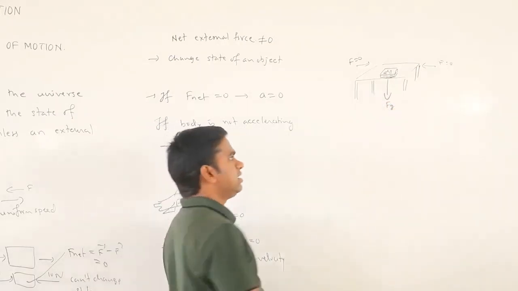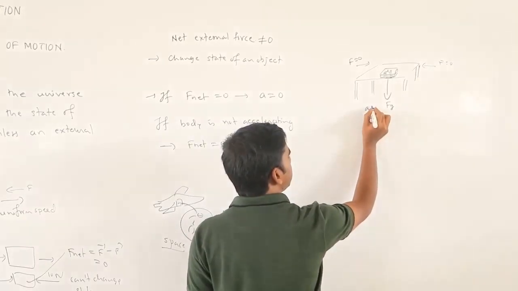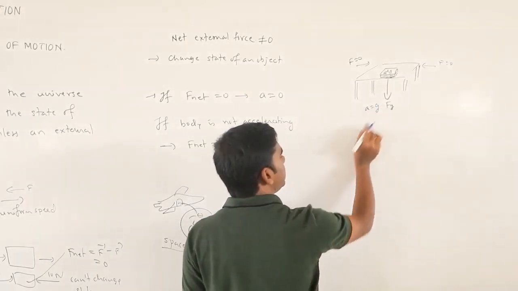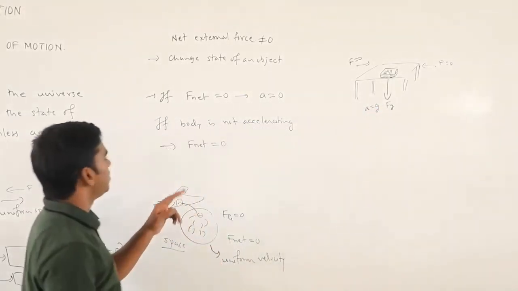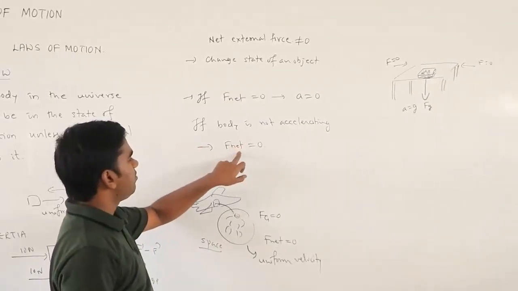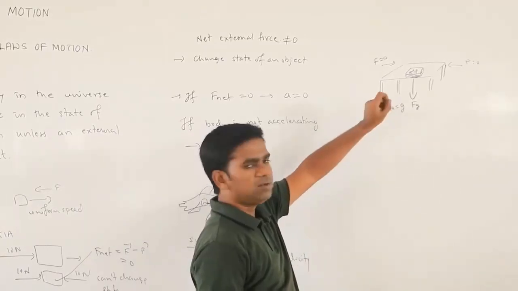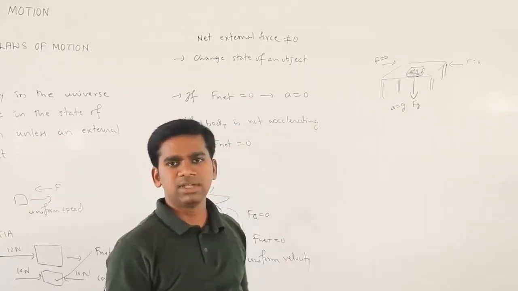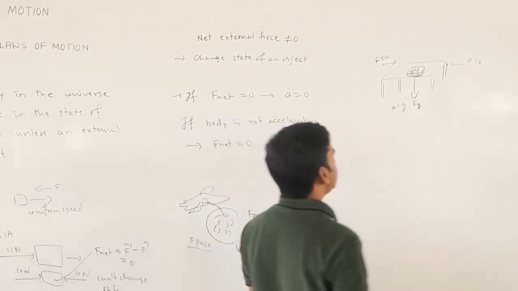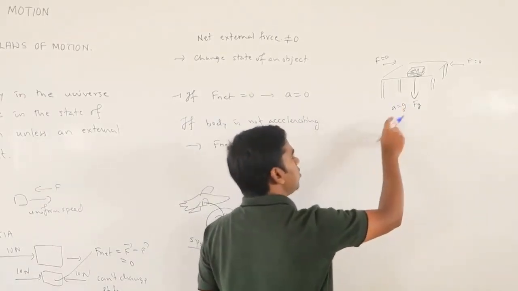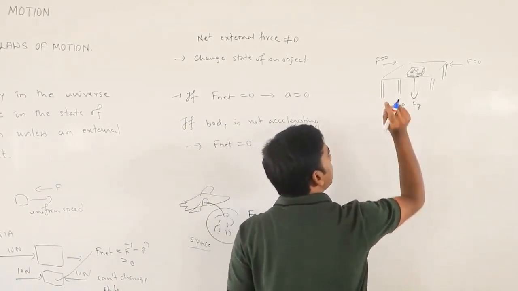That means there is acceleration, which equals g. If there is an acceleration, obviously what will happen? F net will not become 0. Then why is that book at rest? Because it doesn't mean that forces are not active. Obviously gravitational force is active.